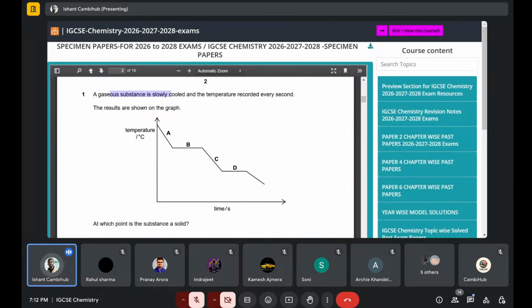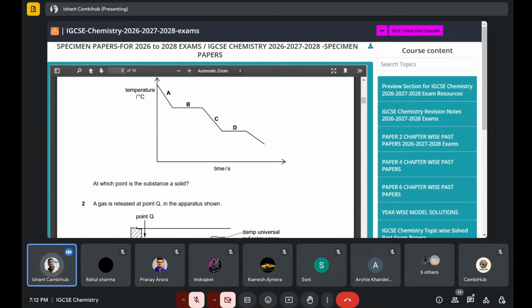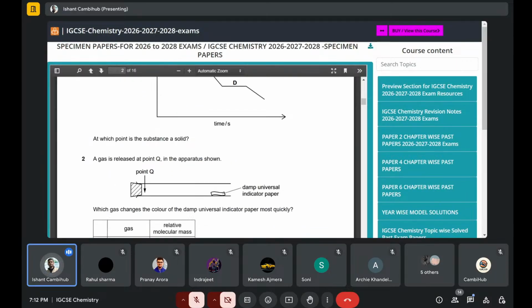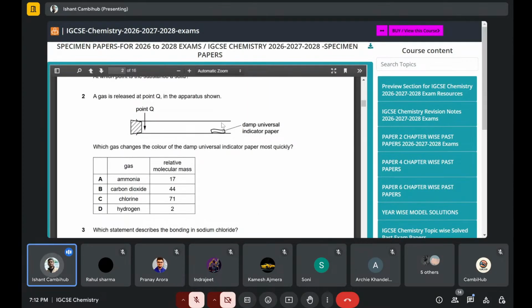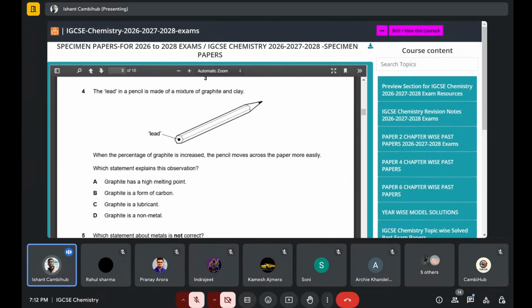Now, let's say they have written gaseous substances slowly cooled and temperature recorded. At which point is the solid? Okay, this is basic. Now, which gas changes the color of the damp litmus? Now, relative molecular mass here they have mentioned. Sometimes they just write the formula, and you have to calculate the molecular mass. You have to always remember: lower molecular mass, higher the diffusion. Sometimes by mistake people write higher molecular mass for more diffusion. Reading the question is the most important thing for this one.